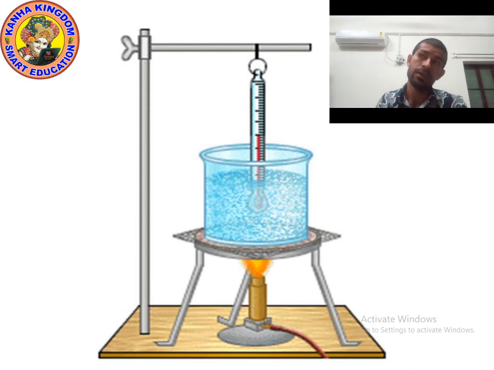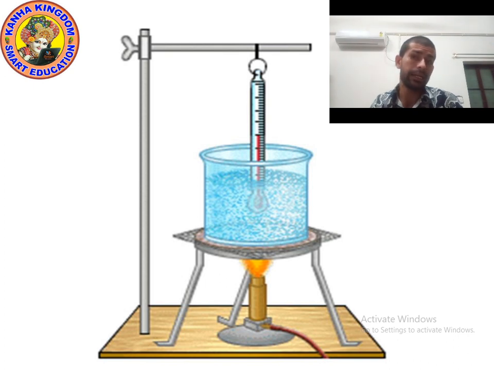Now when you give heat, slowly the particles of liquid will start moving faster, they will vibrate faster. So liquid will start changing into gas form. At that time again note down the temperature.